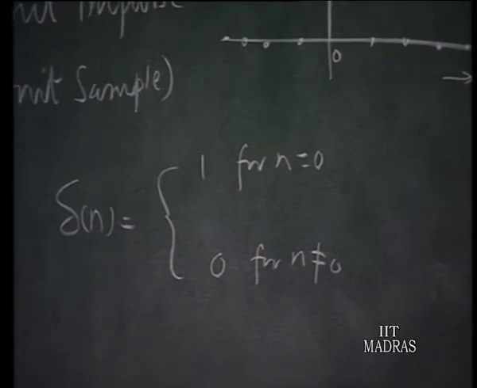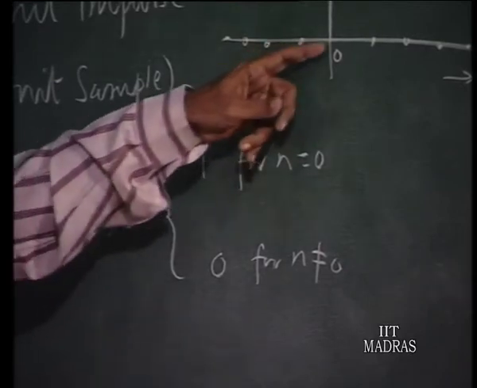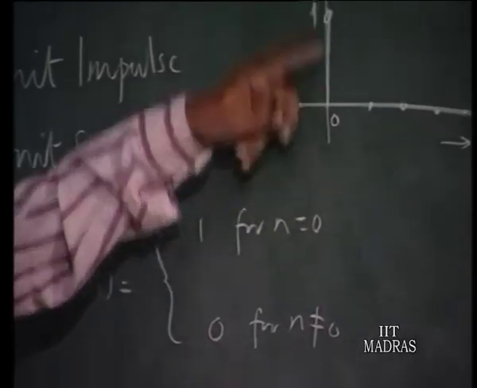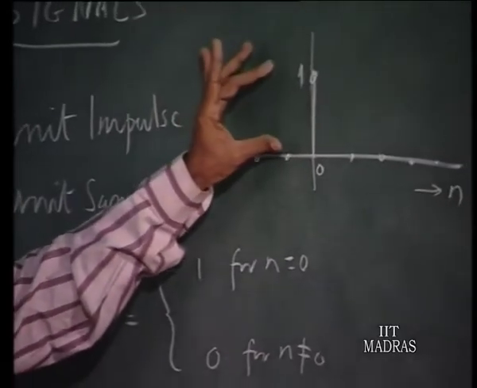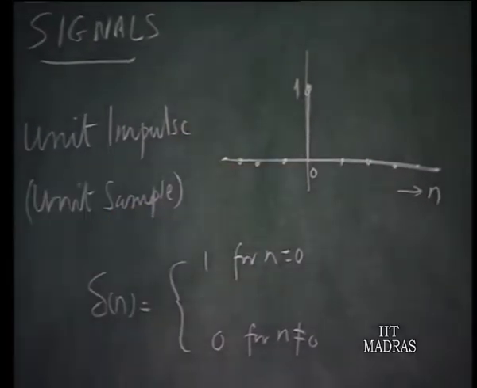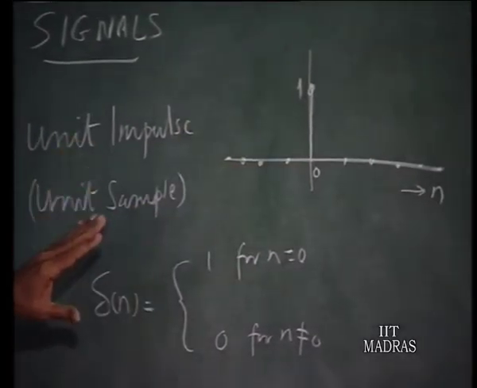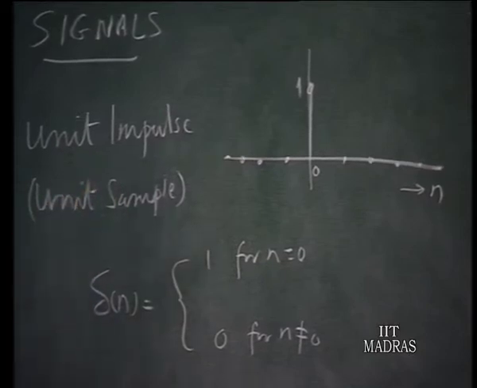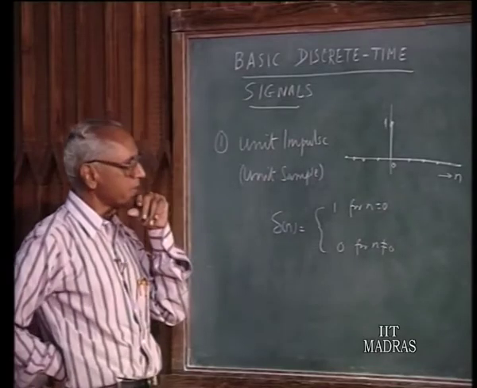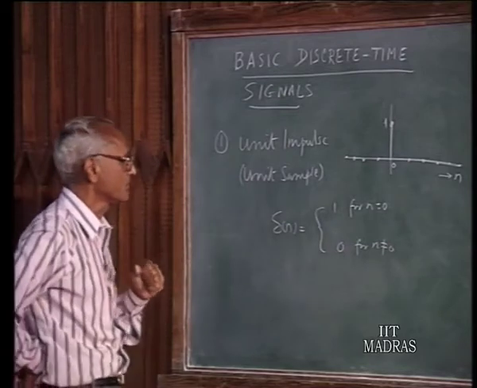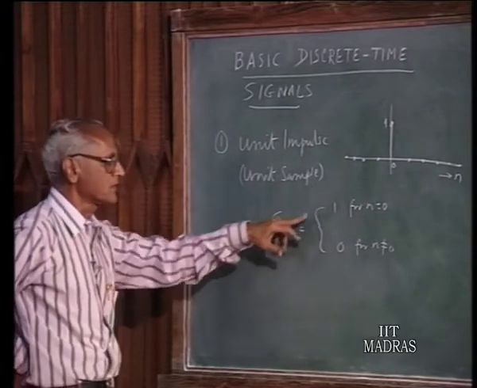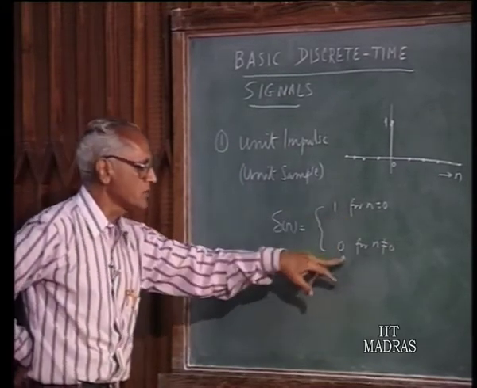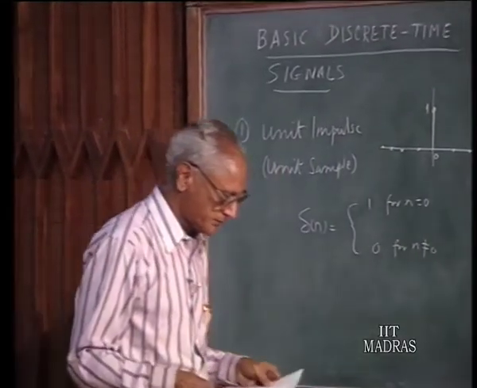The term impulse is used borrowing the terminology from the continuous time signal. It does not mean the value of this at n equals 0 is infinite, it is finite, it is equal to 1. So impulse perhaps is a kind of misnomer, but still we will call it a unit impulse because it corresponds to what we have as a unit impulse in the continuous time system. It is symbolized as delta n, 1 for n equals 0, 0 for n not equal to 0.